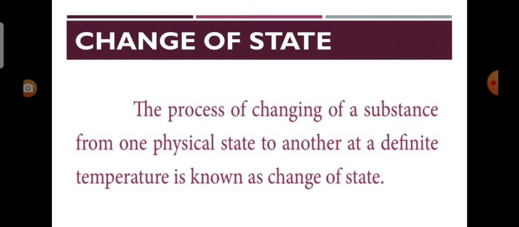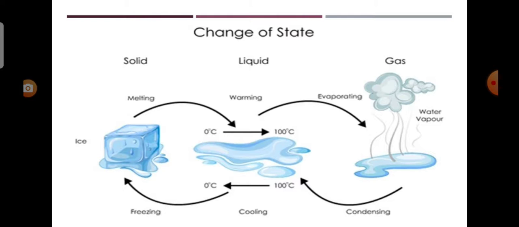Now we see the change of state. The process of changing of a substance from one physical state to another at a definite temperature is known as change of state. For example, water molecules are in liquid state at normal temperature. When water is heated to 100 degrees Celsius, it becomes steam, which is a gaseous state of matter.